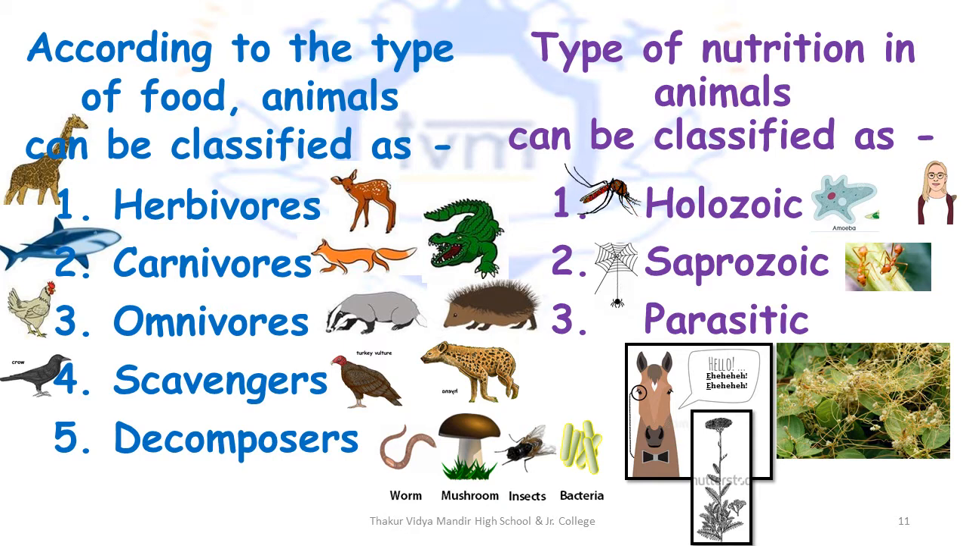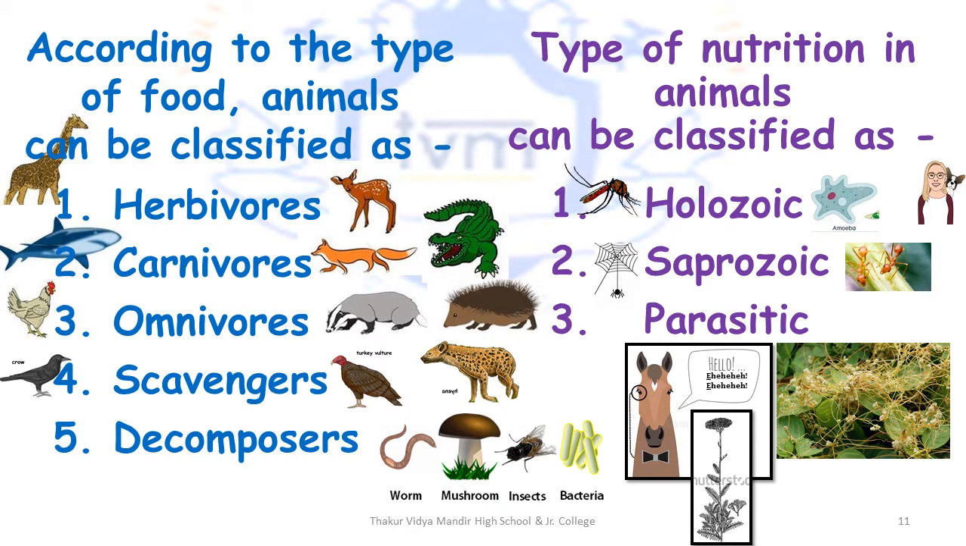The fifth and the final category is decomposers. Now most decomposers are microscopic organisms including protozoa and bacteria. Other decomposers are big enough to see without a microscope. They include fungi and invertebrate organisms like earthworms, termites, millipedes, etc.